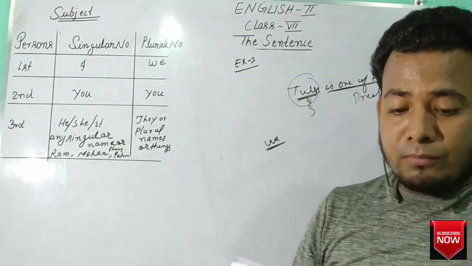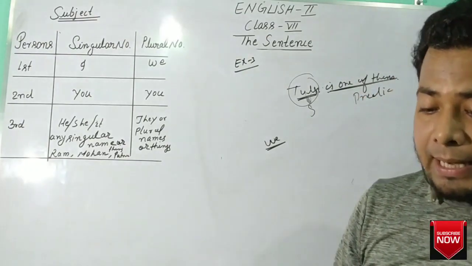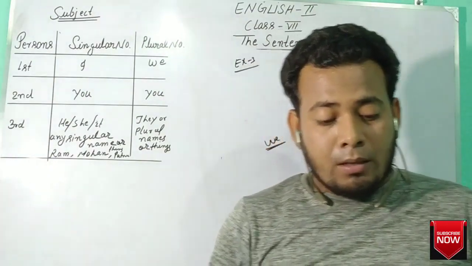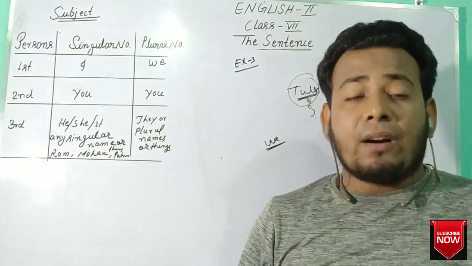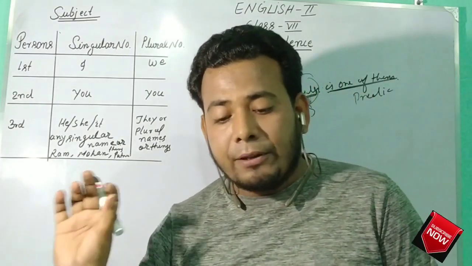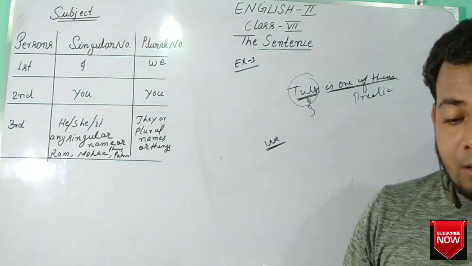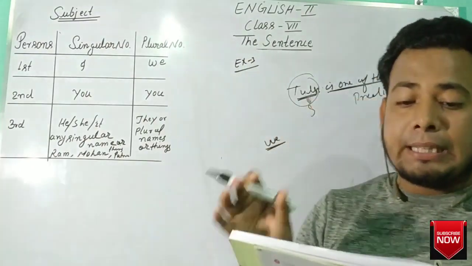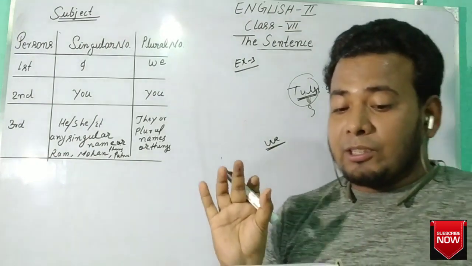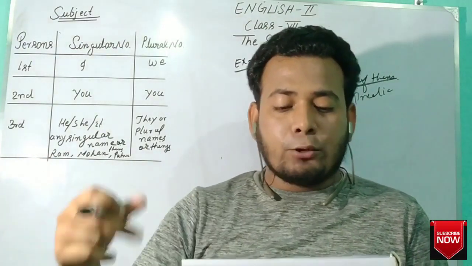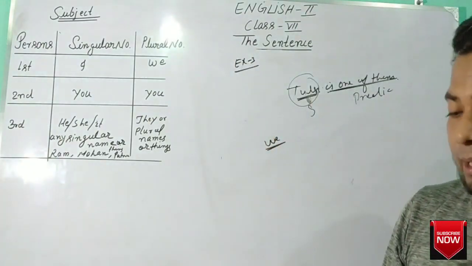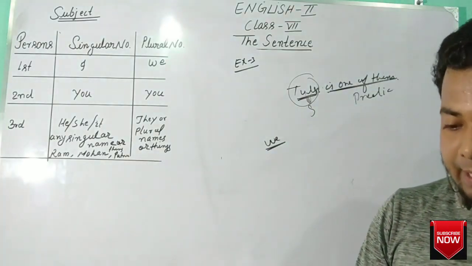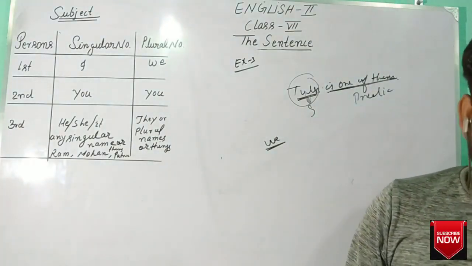Oh, sorry. Draw one line under and draw 2 lines under. Okay. After we, draw 2 lines under. Pond water is not fit for, here pond water is subject and is not fit for to drink is predicate. Question number 8. This book gives very useful health tips. This book is subject and gives very useful health tips is predicate. Okay. We will discuss kinds of sentences in detail next class. So write down